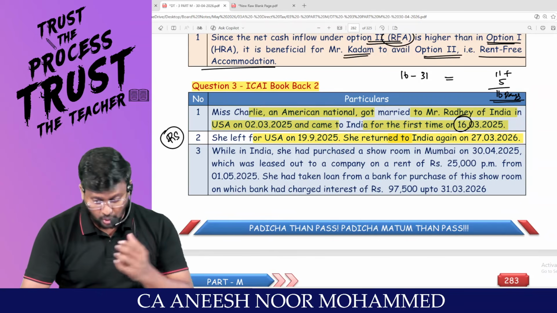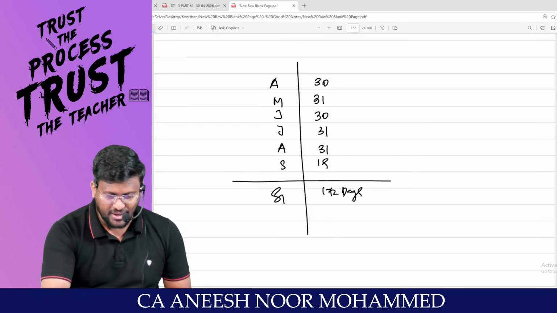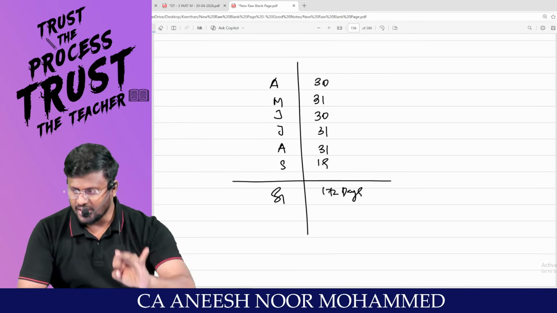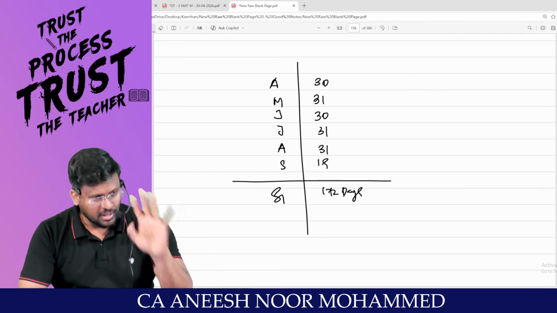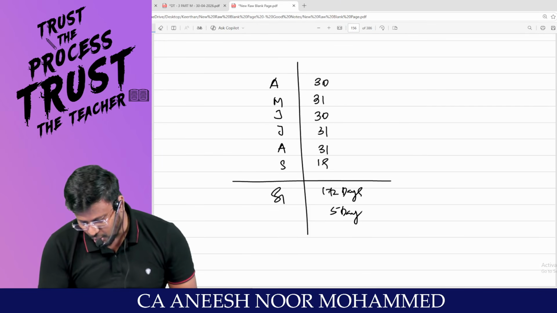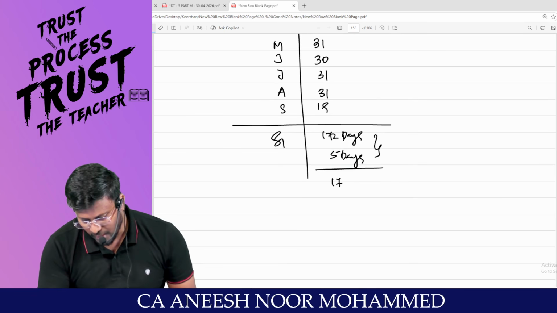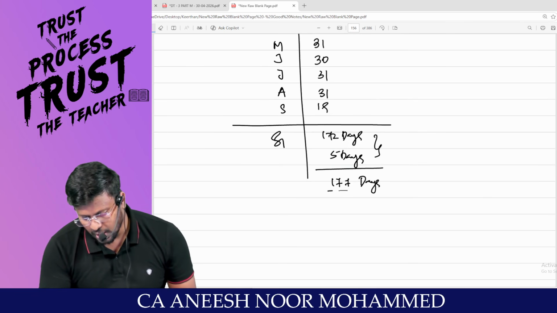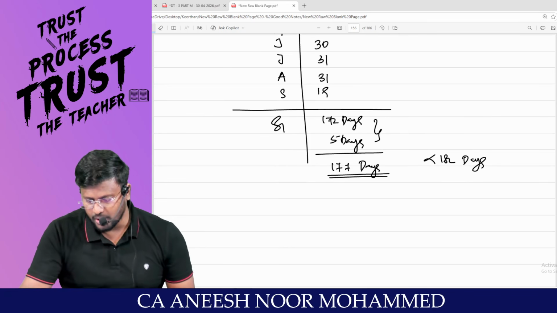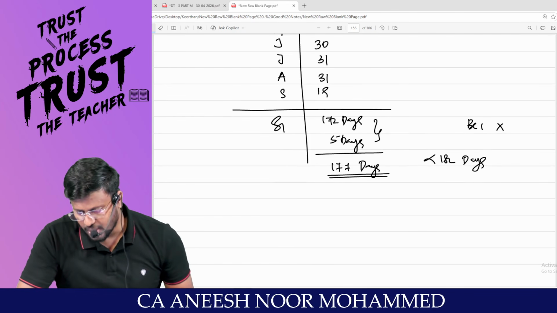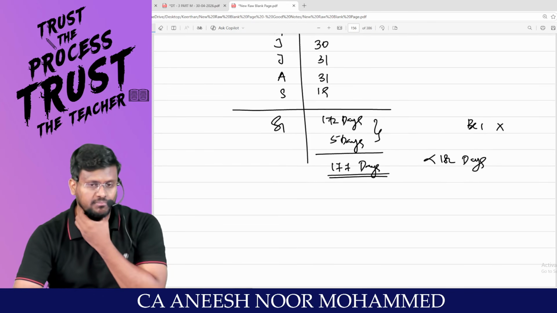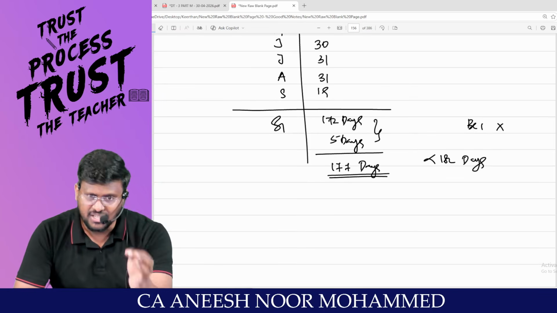Not only this, she came back on 27th. So 27, 28, 29, 30, 31. That means again 5 more days she was in India. So 172 plus 5, that is 177. Sir, she was in India for less than 182 days. That means basic condition number 1 has not been satisfied.